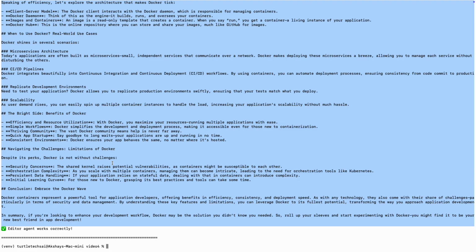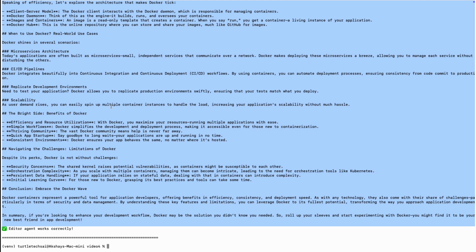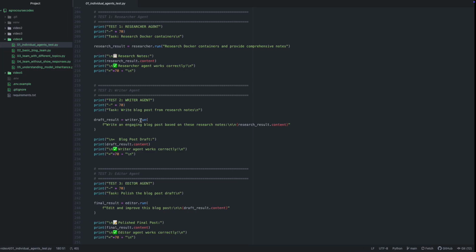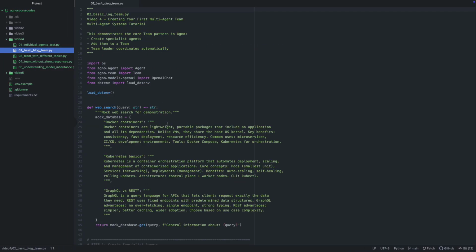So this is the best practice. Test each agent individually before combining them into a team. It helps you catch issues early and understand what the specialist does. Now that we know our agents work, let's create a team. So we have seen that our agents are working independently. Now let's get that into a team.